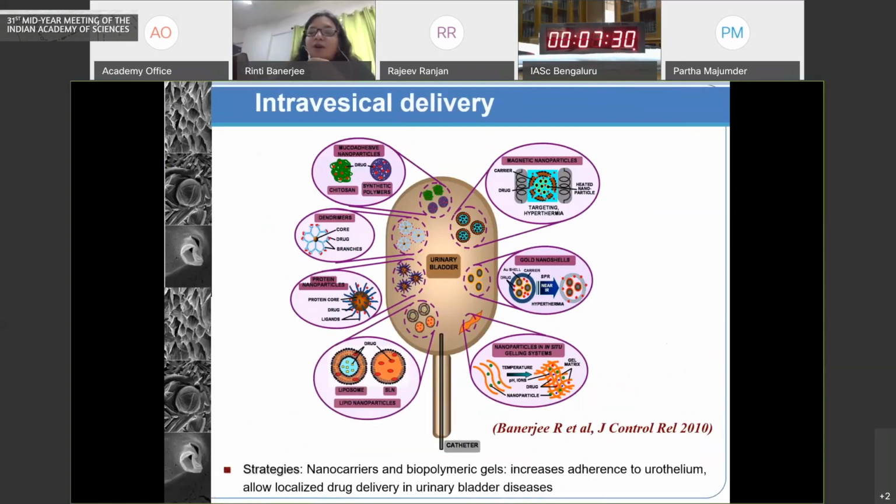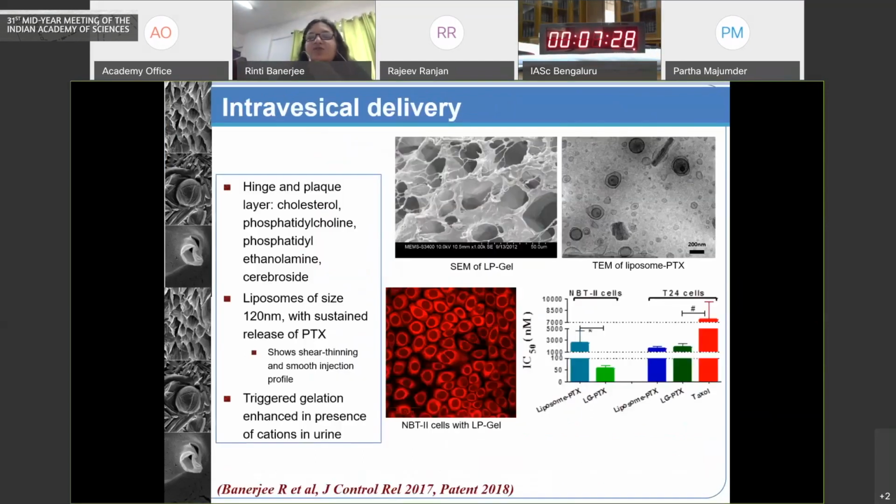removed. So what we have developed is in situ gelling platforms where liposomes are now incorporated within an in situ gelling system. It is liquid and hence easily instillable through the urethra. And then once it reaches the bladder, it forms a gel-like coating on the urothelium. And its target is this hinge and plaque urothelial unique layer.